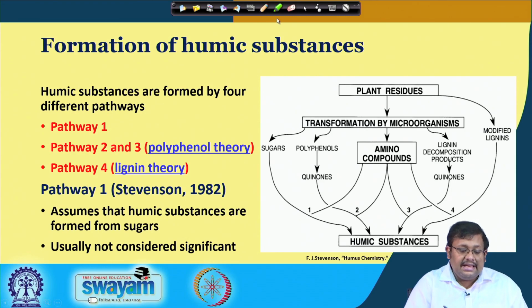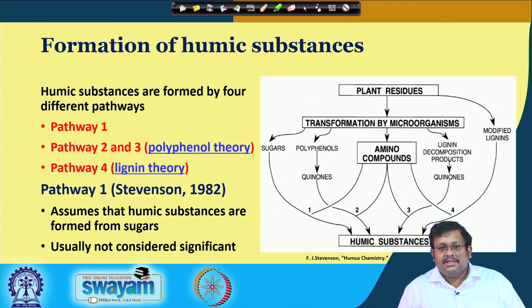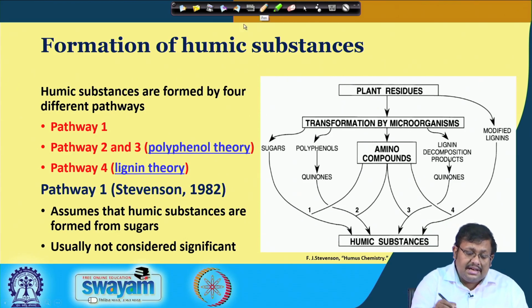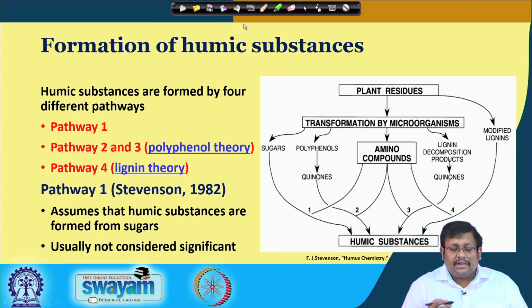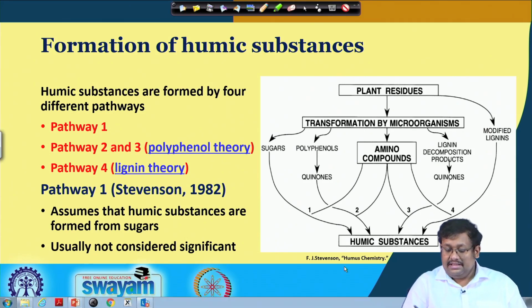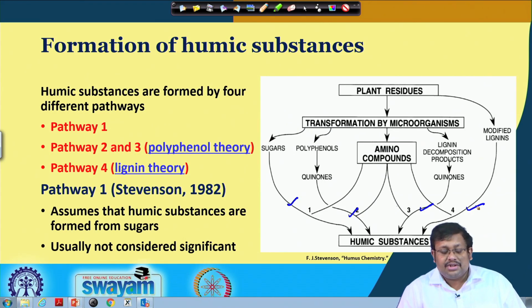As you can see, humic substances generally form by 4 different pathways. These are the 4 major accepted pathways through which humic substances can be formed: pathway 1, pathway 2, pathway 3 and pathway 4. In this diagram, it will be clear that this is pathway 1, this is pathway 2, this is pathway 3 and this is pathway 4 of humic substances formation.